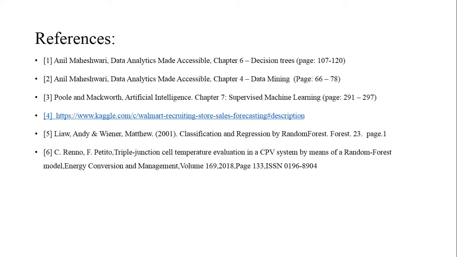And here are the references. The book by Dr. Anil Maheshwari has been really helpful for the project, along with the main textbook for the course. And here is the link for the competition, and this is the paper that used RMSE to compare linear regression with random forest regression.